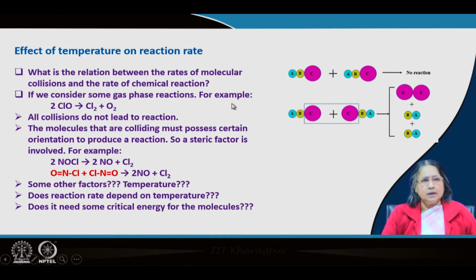Now, it is known that when some reaction goes on, the molecules have to collide with each other. In case of small molecules, for example, the collision frequency, that means the number of collisions per unit time, is very large. And if we think that each collision will give rise to reaction, then it will not match. In many reactions we see the rate is much lower compared to the number of collisions per unit time.